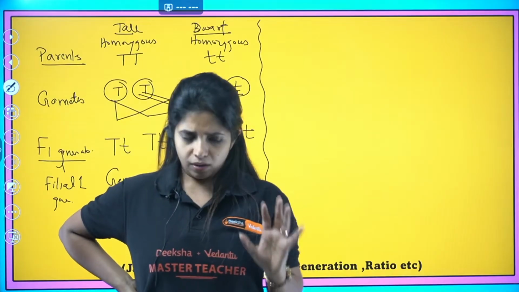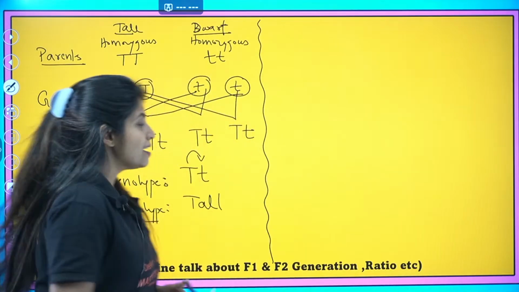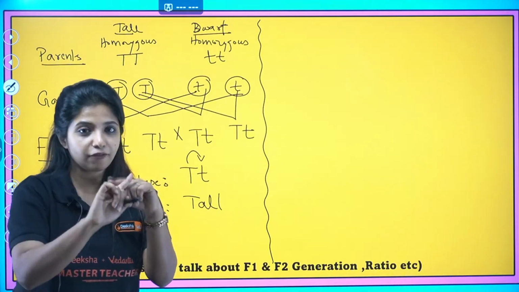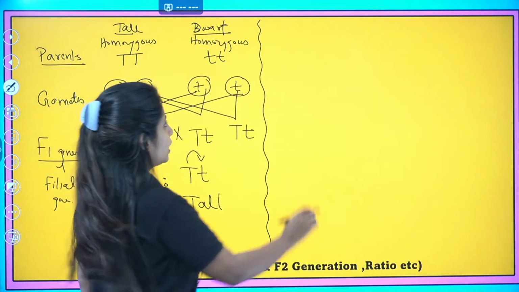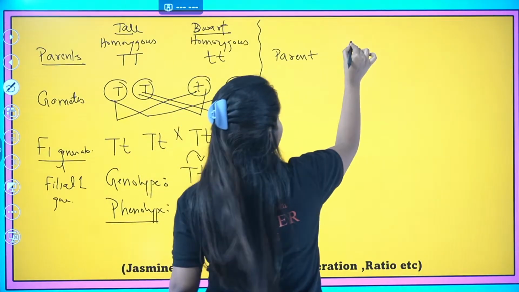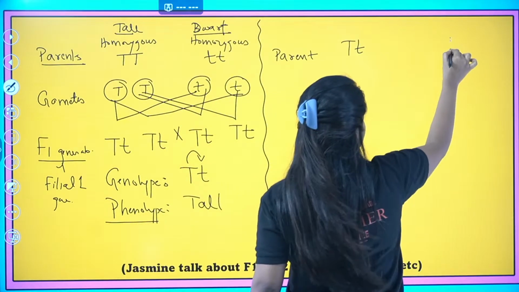He said, okay, in that case, let me do one thing. I am going to cross between the progenies. This is known as selfing. What do you call it? Selfing, crossing between the progenies. Okay, so over here, again, I have the parents this time. The parents are capital T, small t. Here also it is capital T, small t.